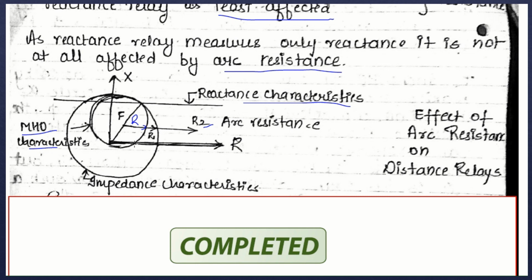Therefore, while selecting what type of relay is used, thus we have seen how the arc resistance affects the performance of the distance relay, as the three distance relays get affected by the value of arc resistance and they cannot operate for every value of arc resistance.